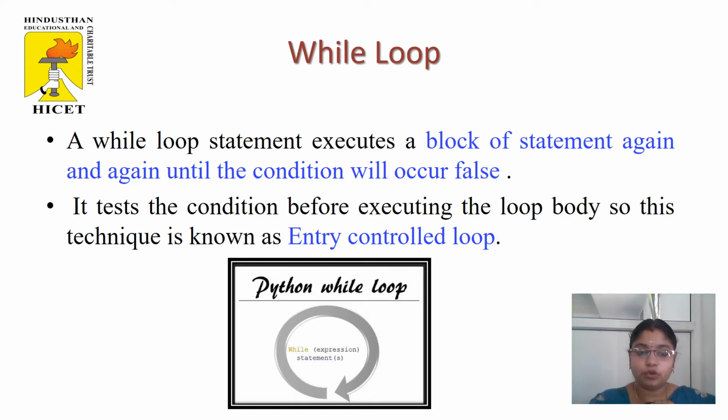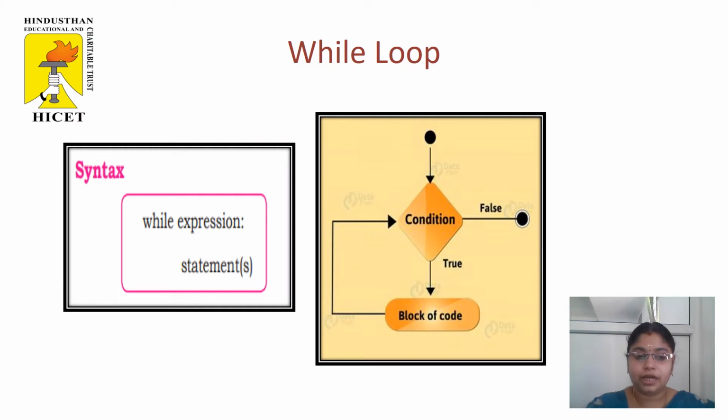The first type of looping statement is the while loop statement. A while loop statement executes a block of statements again and again until some condition is satisfied. It is also known as an entry control loop because it checks the condition first and then it executes the result. In this slide you can see the syntax for while loop. We need to mention the while keyword, and the expression for the condition you need to check for the while statement, and if it is true, it executes the block of statements.